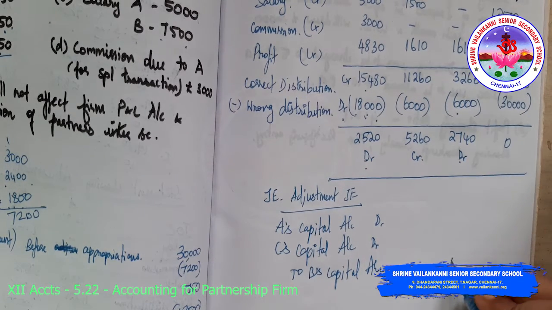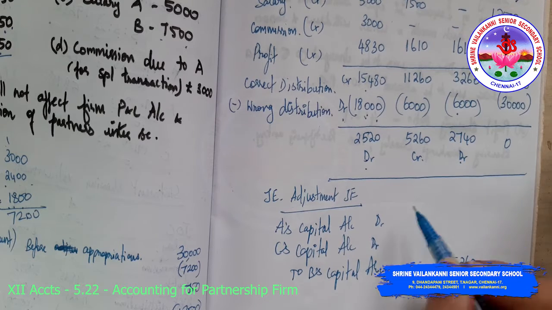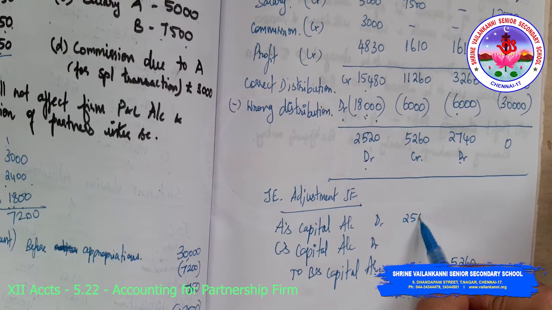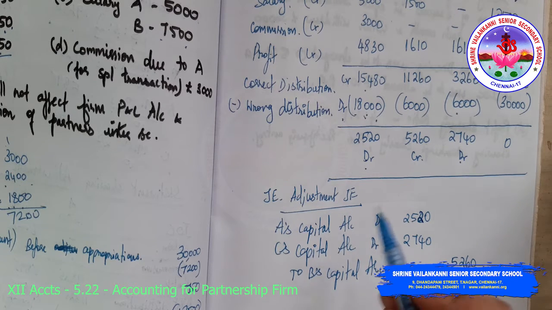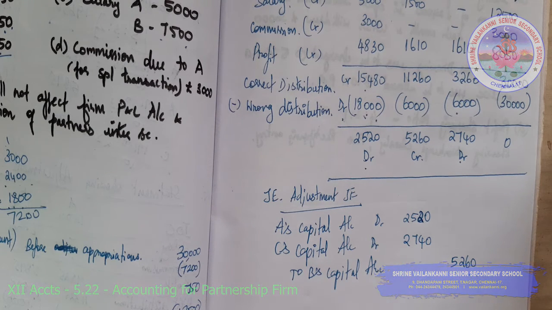Credit, how much is that? 5,260. Debit: A 2,520 and C 2,740. So total 5,260. So this should be the balance. Please write the format of the journal entry correctly.